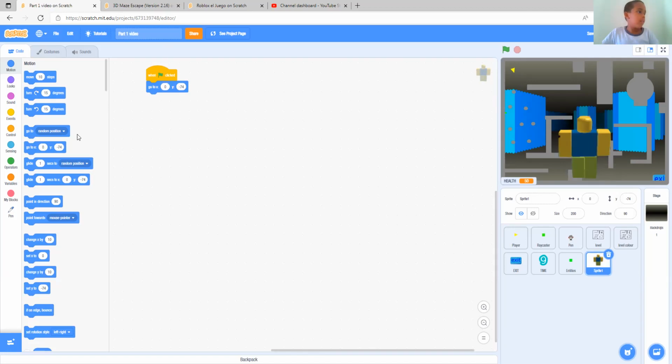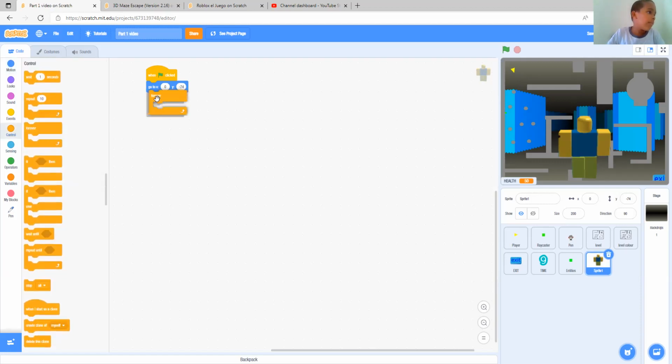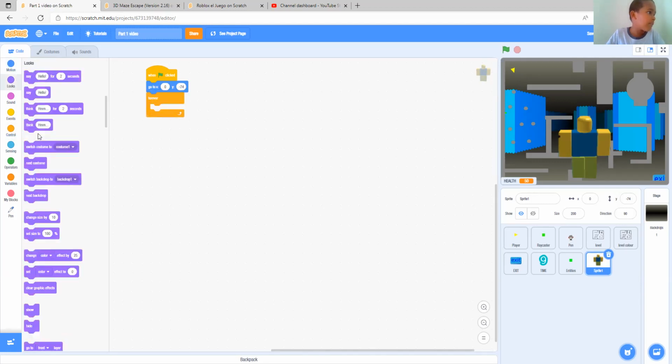Much better. Only a few more to go. Then forever. Before that, we have to switch costume to the last costume, costume 1. Then set size to our size, that is 200. And then switch to our costume link.